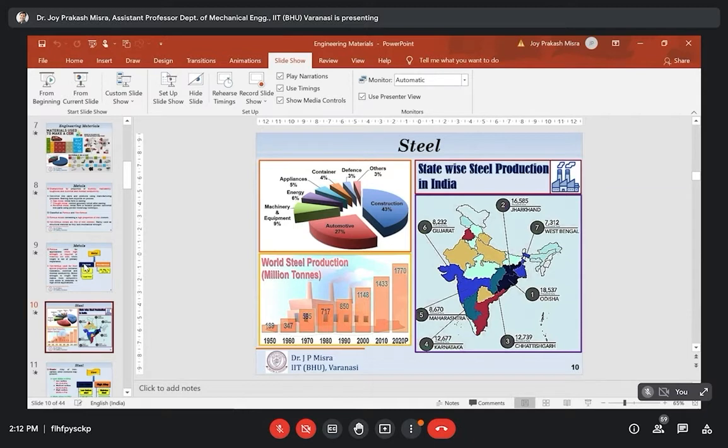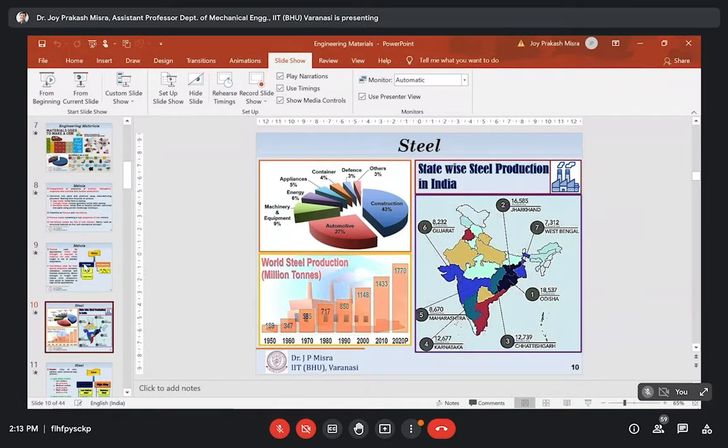This is the maximum affinity of iron towards carbon, or that much carbon can be accommodated in the ferrum lattice. The size of a carbon atom is comparatively smaller than the ferrum atom, and therefore carbon atoms take the interstitial position, the position between two ferrum atoms.